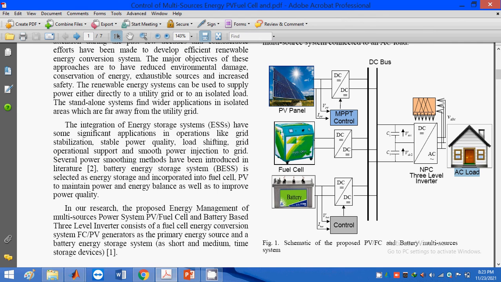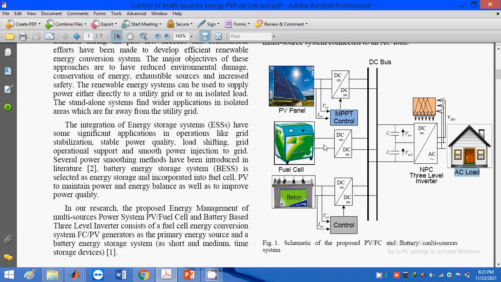When we interconnect all these, that is, a parallel connection of all three generating units, we have some problems. The problem is that we need to maintain a constant DC voltage at the DC bus terminal, and we also require energy management between each and every generating source. These are the two disadvantages when we talk about the three microgrids.